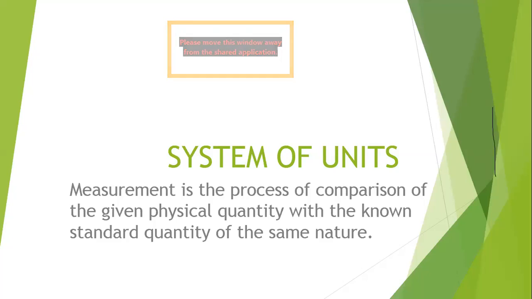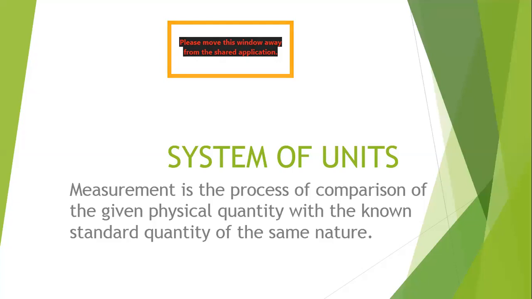So what I have done basically in this, I did the measurement. And what I have done, I have compared the given physical quantity. What is the physical quantity? The length is the physical quantity with the standard quantity of same nature. How? I said it is 5 meters. So what is my standard quantity? My standard quantity is meters.